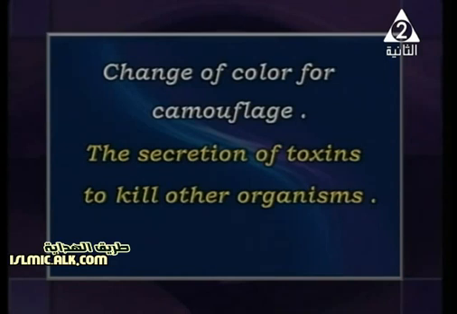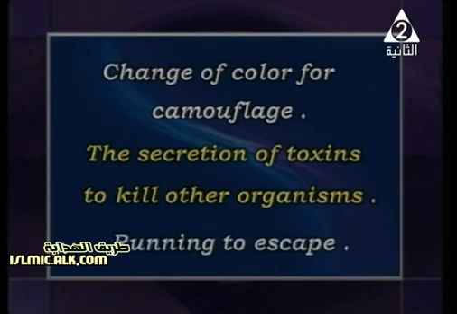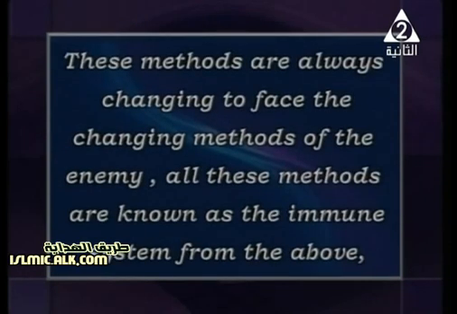Toxins are toxic substances. Some insects and some animals have the ability to secrete toxic or poisonous substances to defend themselves, to kill other organisms, to survive, as we said. And also running to escape. Some animals are very fast, and other animals are very lazy. Or some animals don't move at all, like a sponge. It doesn't have any locomotory organs. These methods are always changing to face the circumstances or the environmental changes that the living organism faces.